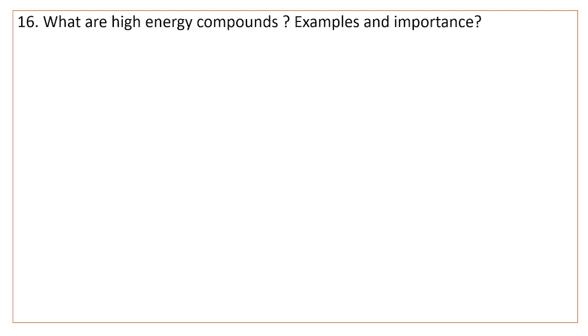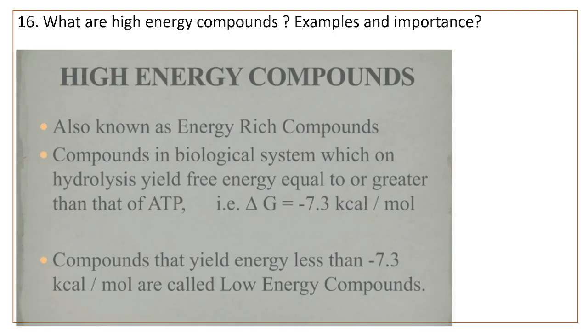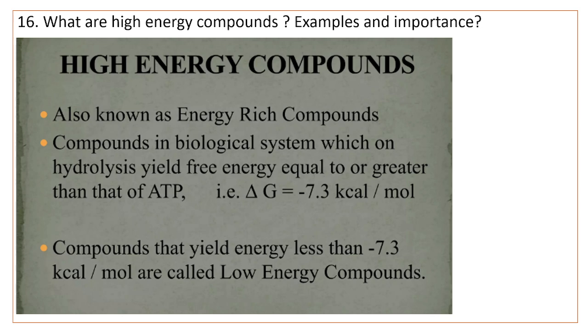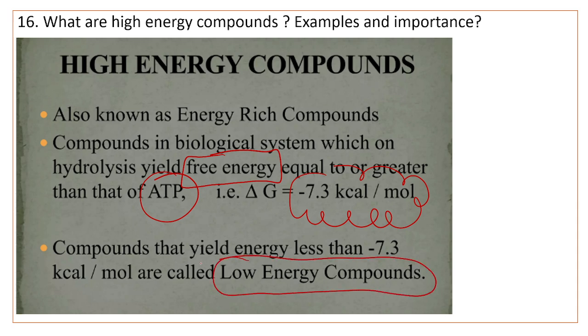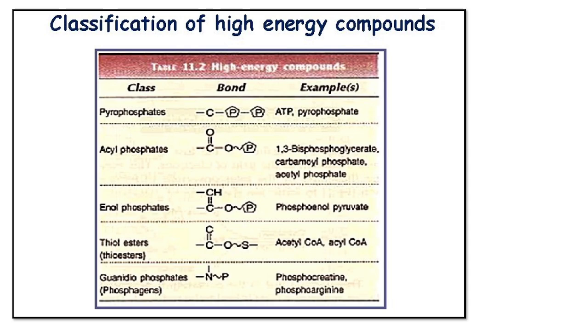What are high energy compounds? Examples and importance. High energy compounds are those which on hydrolysis give rise to free energy equal to or greater than that of ATP, that is more than 7.3 kilocalories per mole. Less than that, they are known as low energy compounds. They are classified into many types.